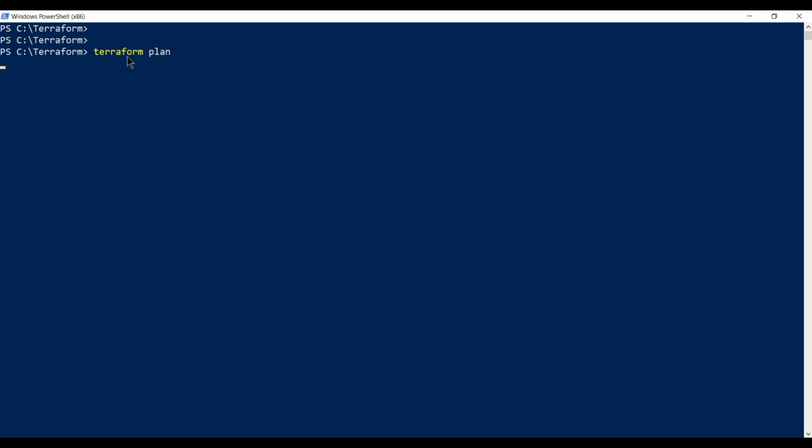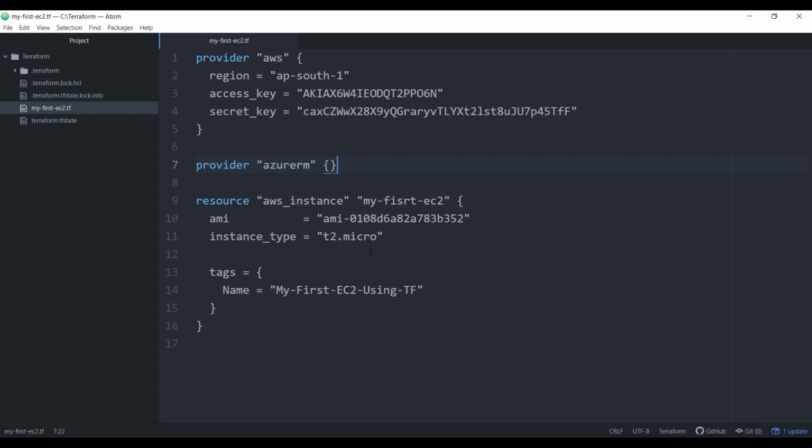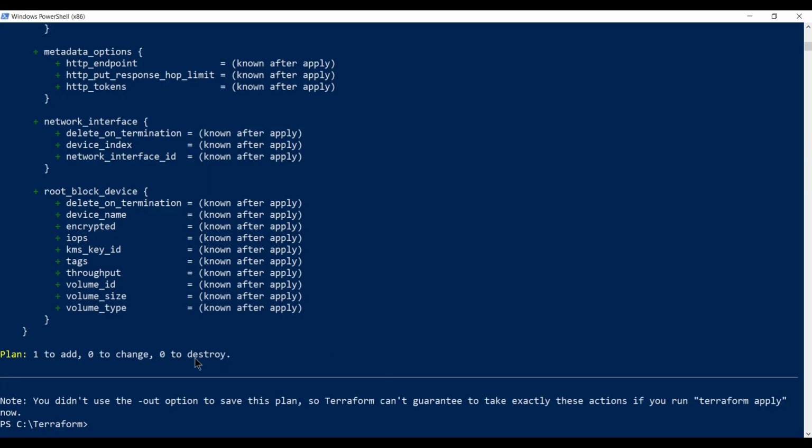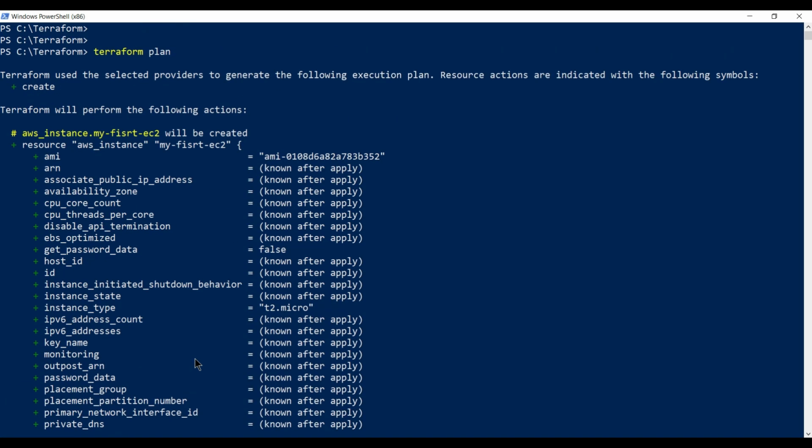When you run a Terraform plan, it will see all these things related to AWS, because we are using the AWS instance, which is part of this particular plugin. So you can see that we have the plan ready. When a plan is created, it doesn't mean that the EC2 instance gets created in the environment.